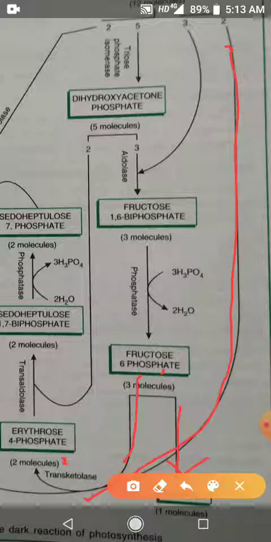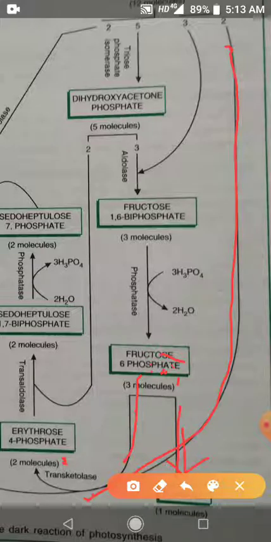So I told you they are fructose 6-phosphate. 3 molecules of fructose 6-phosphate are there. From this, 1 molecule is converted into glucose.